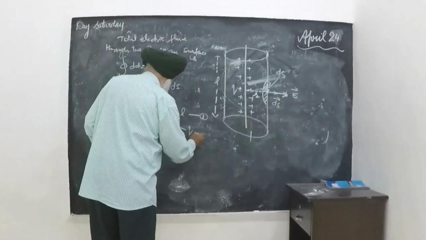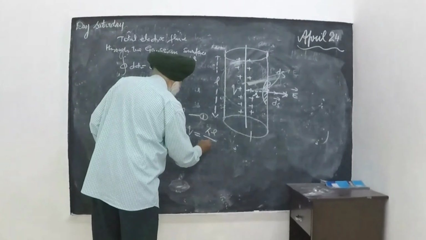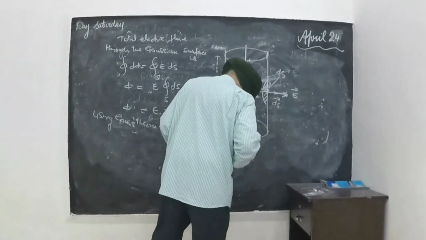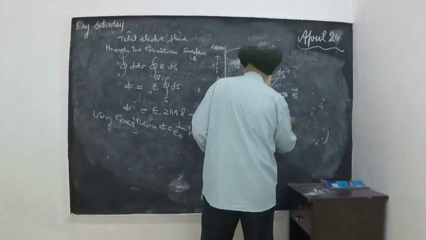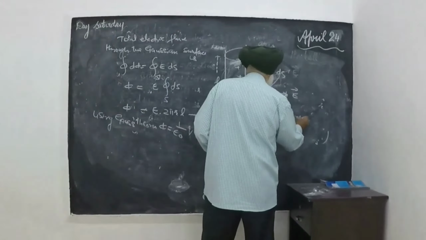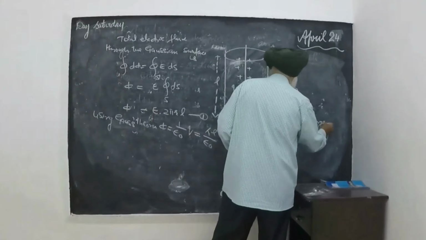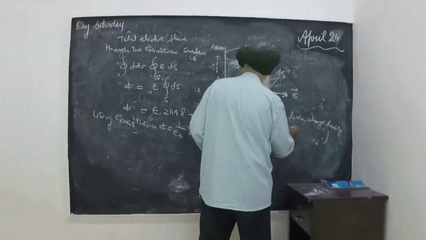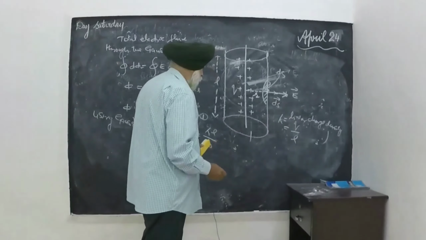Q is equal to lambda into L. Lambda is the linear charge density, which is equal to charge per unit length. So Q is equal to lambda into L.